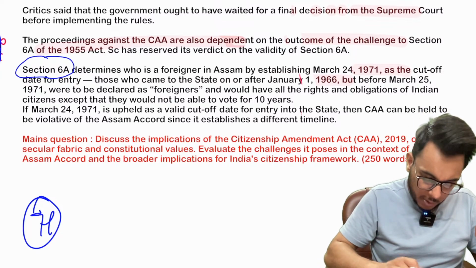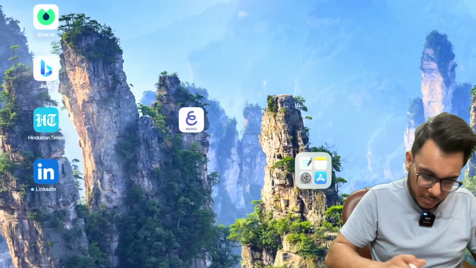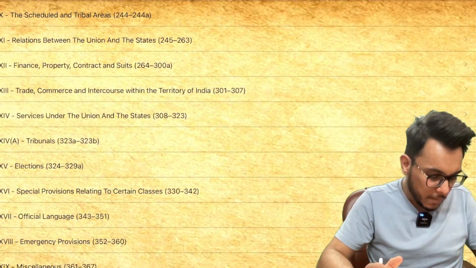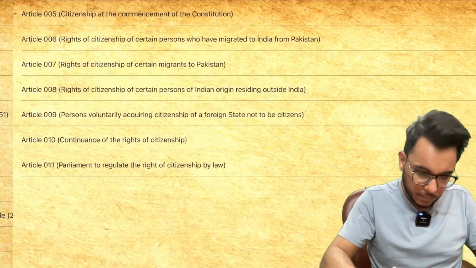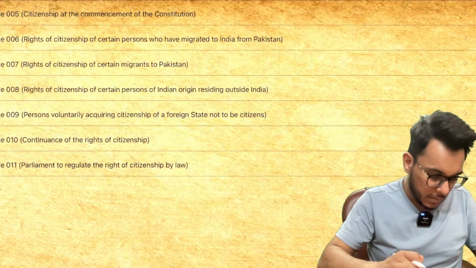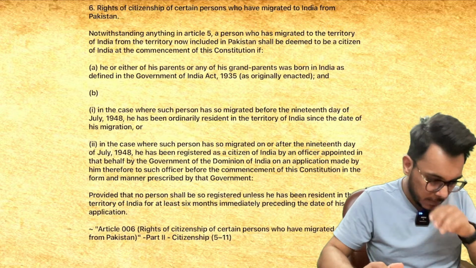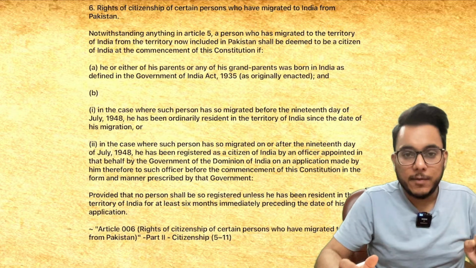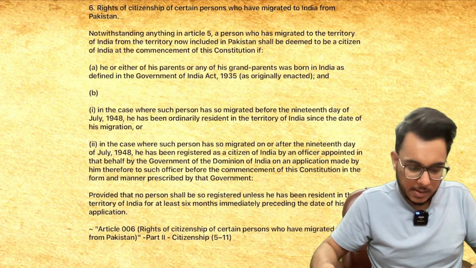Now, just one thing I would like to show you. We have here Article 6.